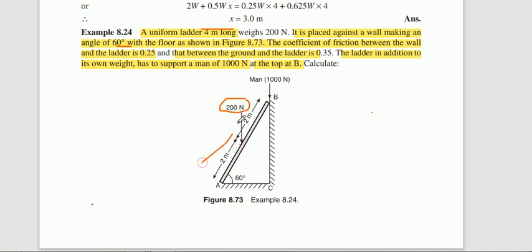So if it is 4 meters, at the center, that is 2 meters, we consider the weight of the ladder. And the man is moving on the ladder and he is at point B. So this is the given figure.